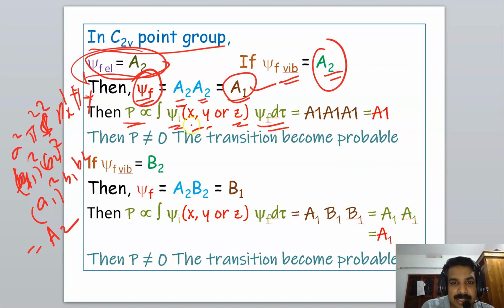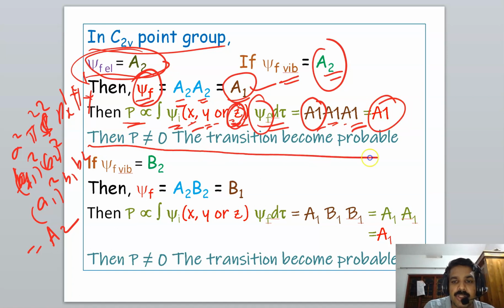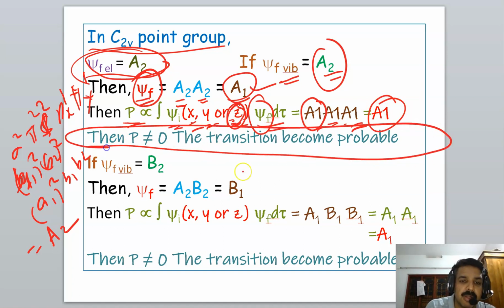We know that psi I is equal to A1, and psi f is equal to A1. So if the symmetry of any one of x, y, z is A1, then it will be totally symmetric. We know that the symmetry of z is equal to A1. So A1 into A1 into A1 is equal to A1, that is totally symmetric. Then P is not equal to 0, and the transition becomes probable.